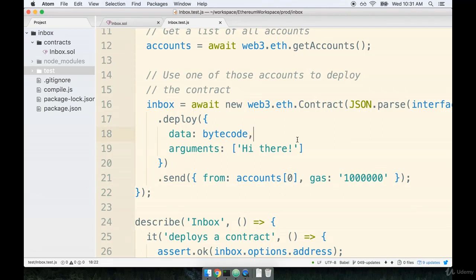But there's going to be just a little bit of added difficulty because you and I need to understand exactly what is different between deploying to a local test network where all of our accounts are unlocked and open for access versus a real network where we have to somehow get an account that has some amount of Ether in it already. So in this video, we're going to take a look at a complicated diagram that's going to help you understand exactly how this deployment process is going to work.